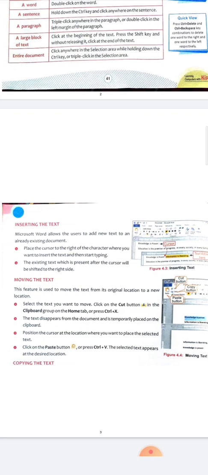So in today's class we learnt about Word, what we can do in Word, and different parts of the area like the file menu, tab, or ruler. Read the chapter carefully, and in the next class we will do half of the chapter and practical also.